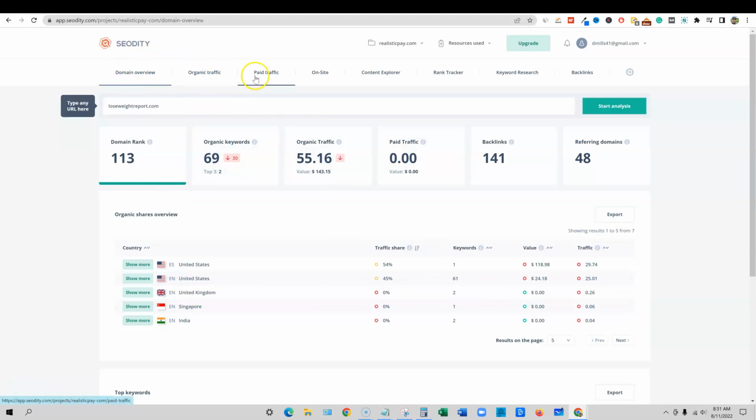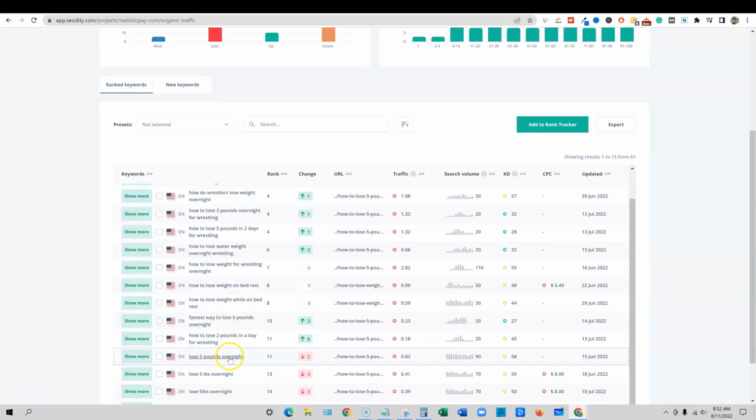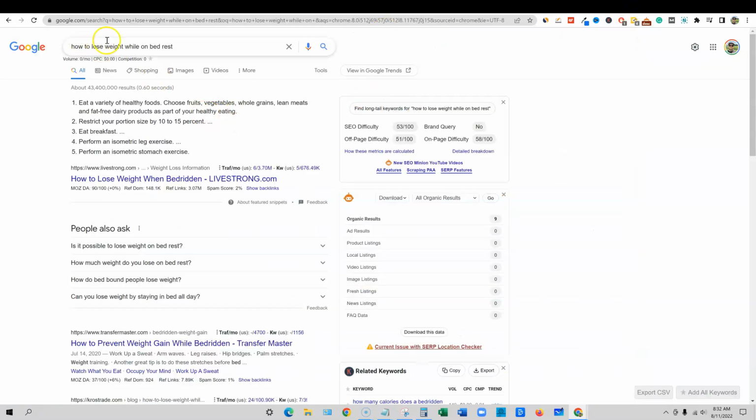So if I actually go and look at organic keywords over here, I wanted to find one. Now I know that one of the articles that basically gets all the traffic is this wrestling article, but we're going to look at this other one that stands out: how to lose weight while on bed rest. Okay, so if we go and check that out, it's saying that it's ranked number 8. So we'll go over here to Google, how to lose weight while on bed rest.